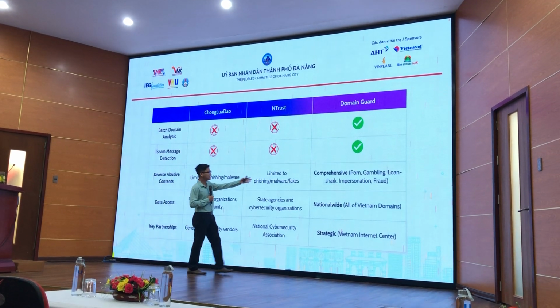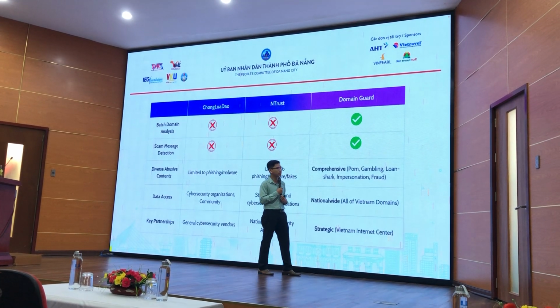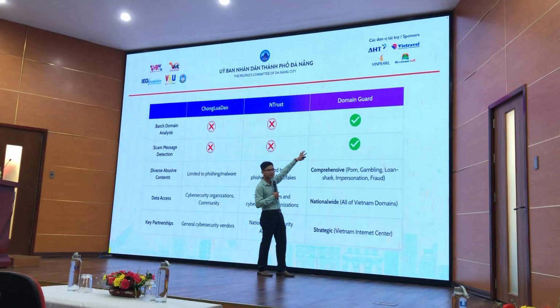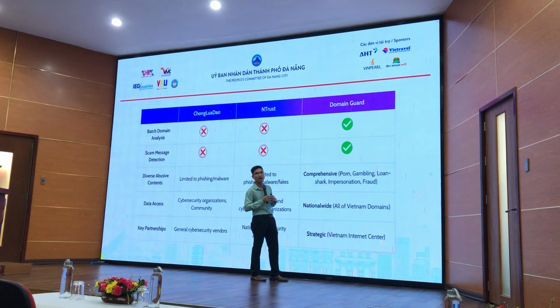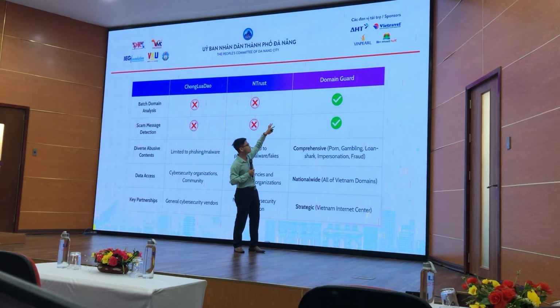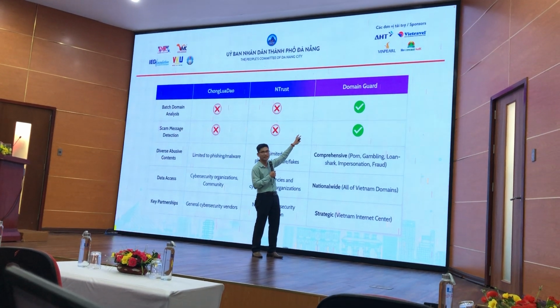And in our product, we try to be very close to the user demand. On the government side, they need to detect thousands of websites daily, so we need to automatically scan a lot of websites every day.